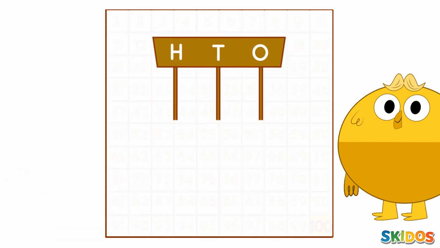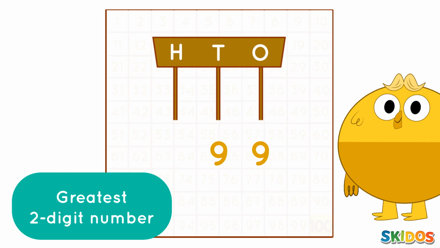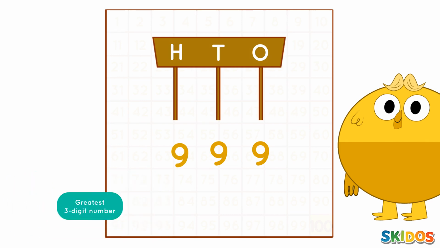Some more 3-digit numbers are 112 and 236. As we know, 99 is the greatest 2-digit number. Similarly, 999 is the greatest 3-digit number.